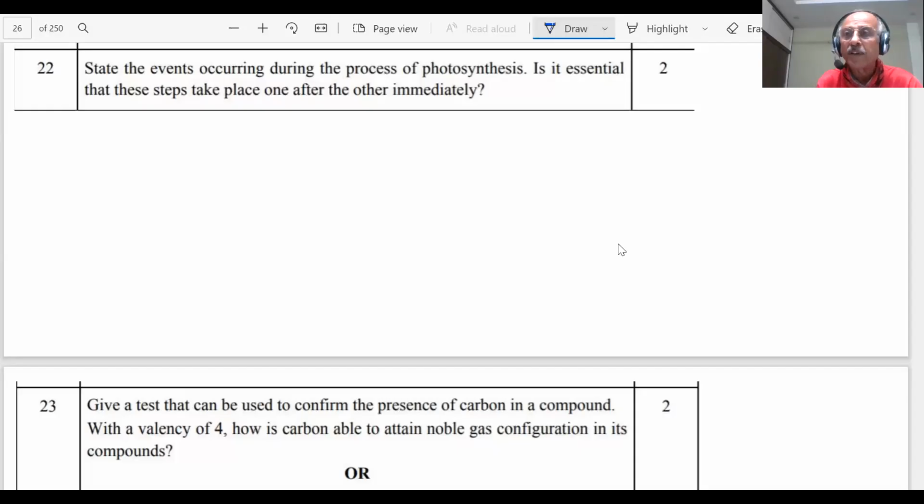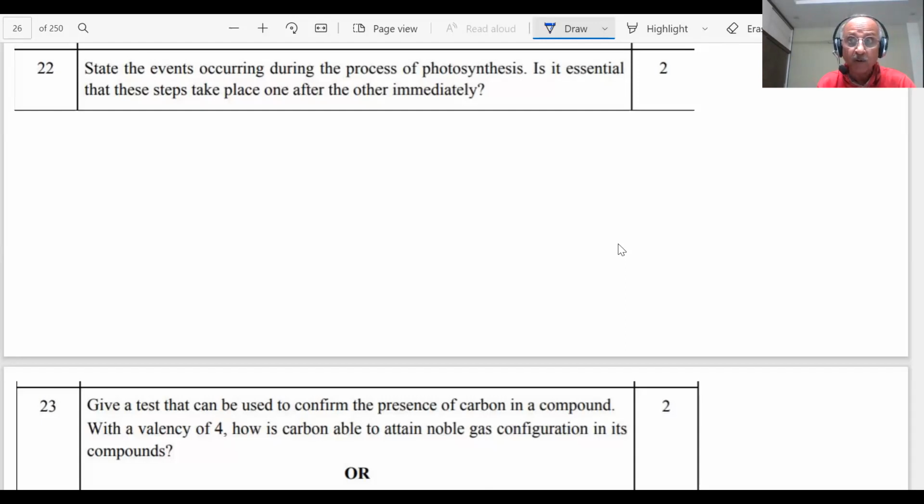Question number 22, 10th Science CBSE sample paper released by the CBSE. Students, state the events occurring during the process of photosynthesis. Is it essential that these steps take place one after the other immediately? Every question given in the exam, you should have a complete picture of the topic and the chapter from which it is coming. You know what is photosynthesis.